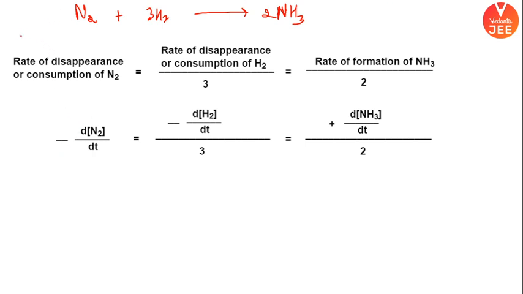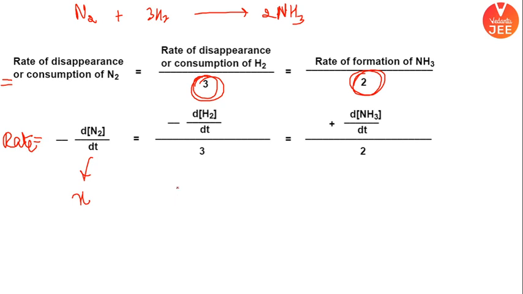So I can say rate is equal to this entire thing. Rate is equal to rate of disappearance of nitrogen, divided by rate of disappearance of hydrogen, divided by rate of formation of ammonia. Why have I written divided by 3 or 2? I'll tell you again why I have done it. Because this was coming x. I have equated all of them together.